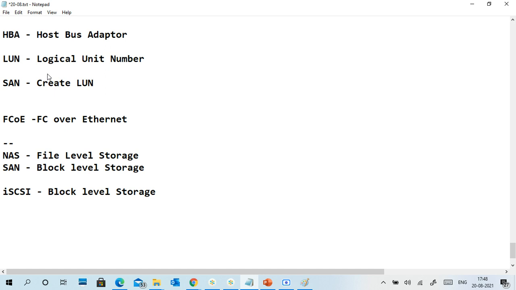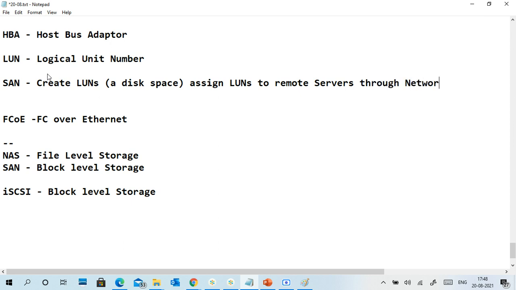We create LUNs. LUNs means disk space, some disk space like 100 GB, 200 GB. We create a LUN and we assign these LUNs to remote servers over a network, either a fiber optical network or a normal network.